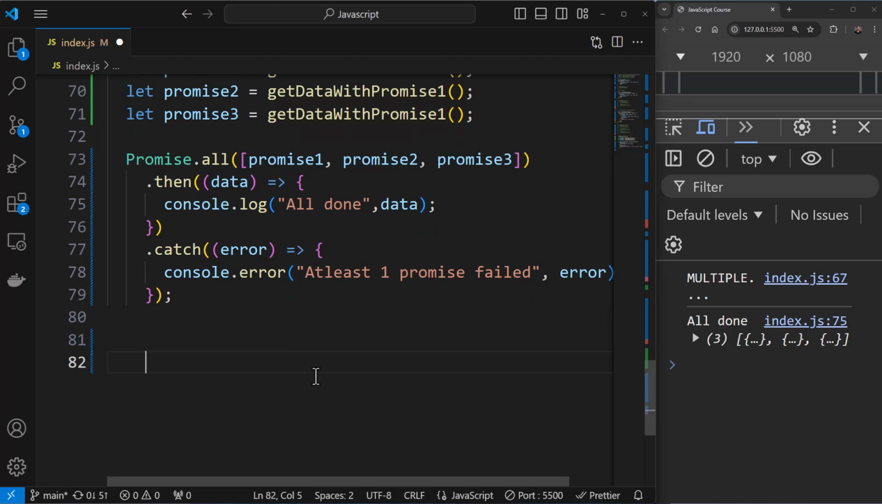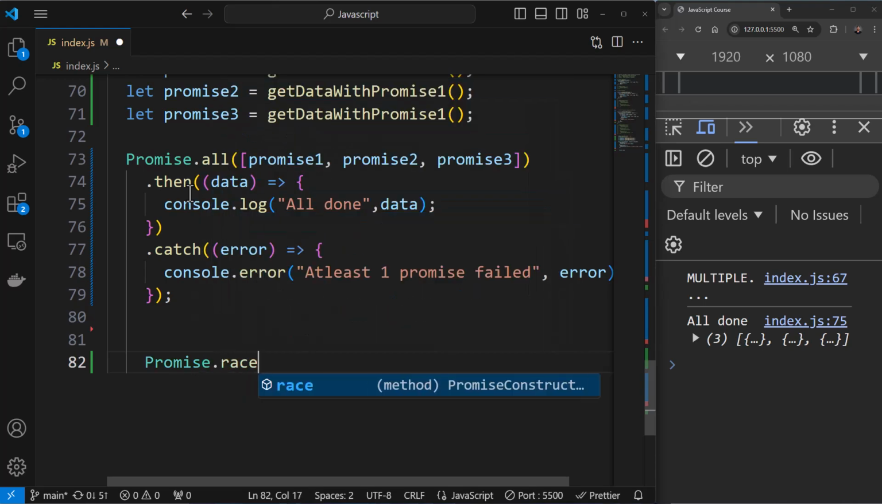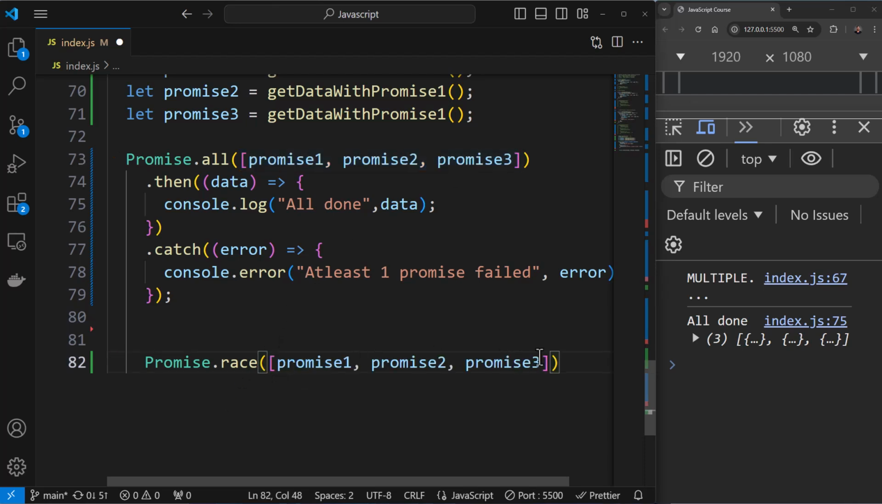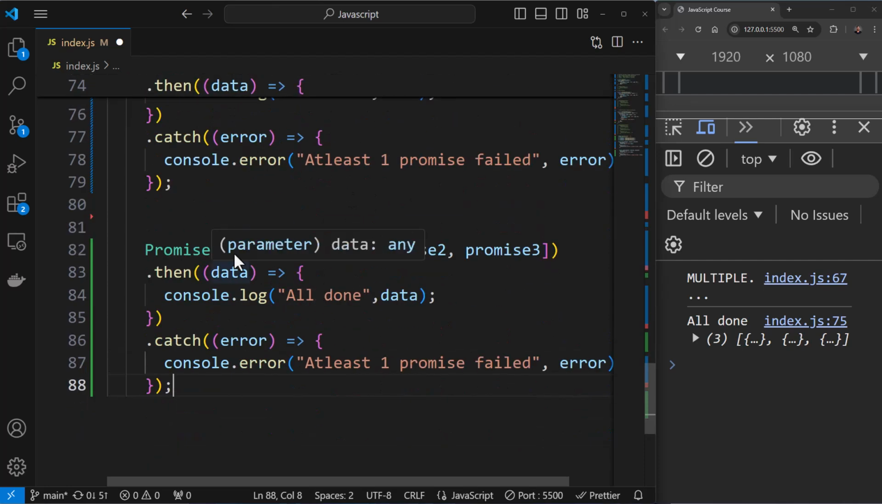Similarly, there is one more method, which is the race method. There will be a scenario wherein you want to get the output or find the first settled promise. In that case, you can say Promise.race, and like you had the array of promises over here, you can do this. You can have a similar syntax. So instead of making use of all, you're making use of race over here.